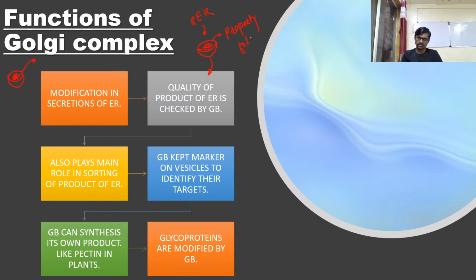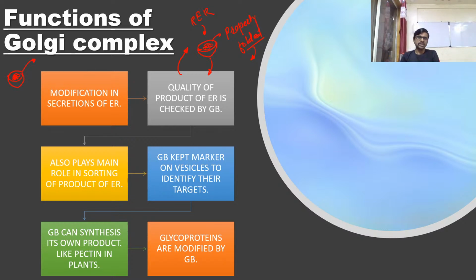We know if there is a change in the structure, that means improper folding definitely shows a different shape or different structure of a protein. That's why if there is any change, the Golgi complex recognizes it and will again send this protein toward the rough endoplasmic reticulum for proper folding, and then the endoplasmic reticulum makes a few changes and again sends it toward the Golgi complex. So it happens 2 or 3 times, guys.